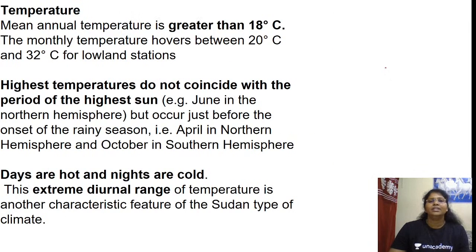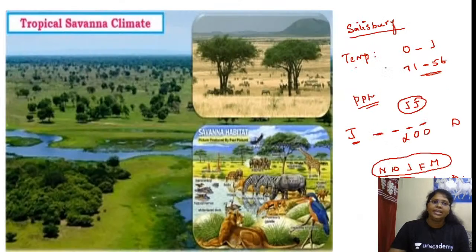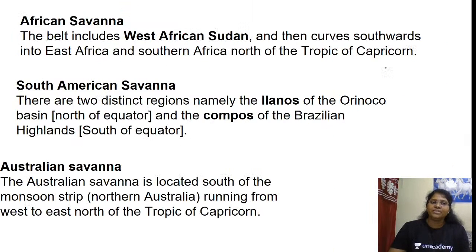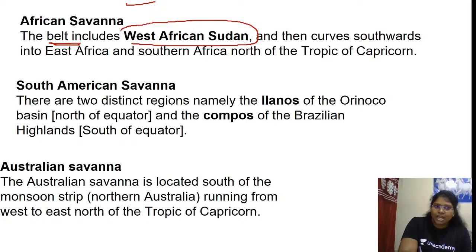Firstly, here we have the distribution of savanna. African savanna. The belt includes West African Sudan, the western side of Africa. Just check in your atlas. West African Sudan, and then it curves south towards. Did you see this pattern in Africa?